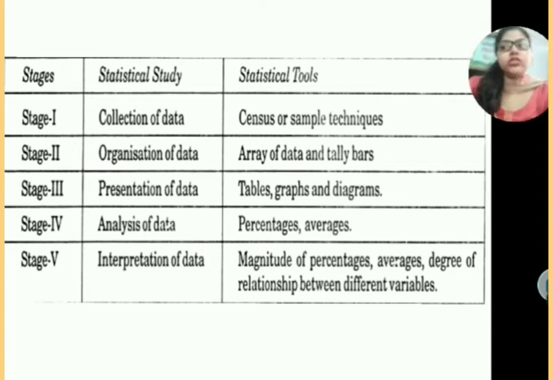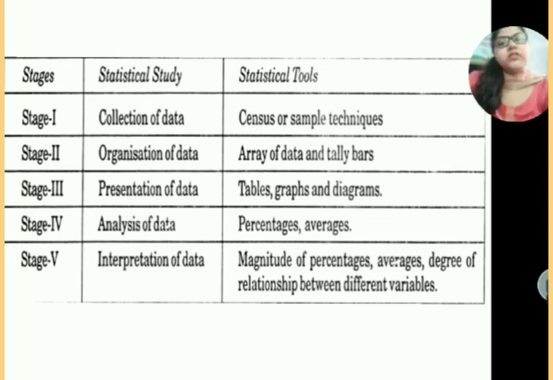Okay, so in school, for example, if I have collected the data, now I will organize it in the form of PA1, PA2, PA3, PA4, or SA1, SA2, that is, summative assessment 1, summative assessment 2. So I am basically classifying the data or organizing the data.